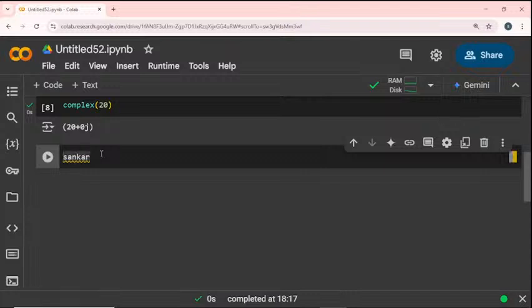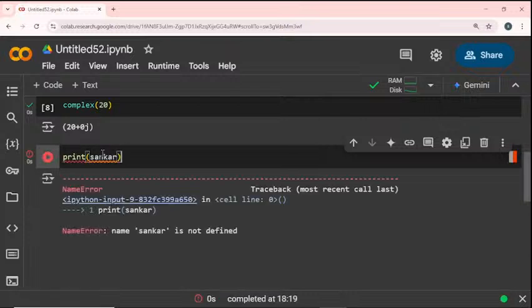I will print my name. So print Shankar. If I run this, it is getting an error. That is a name error, because the particular text Shankar does not have a value.